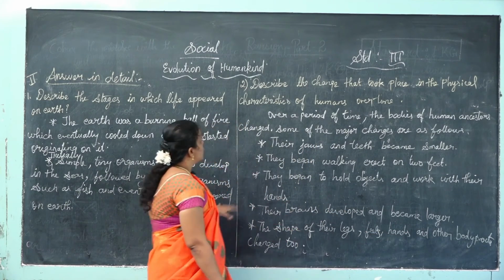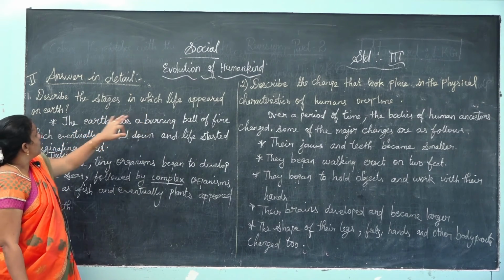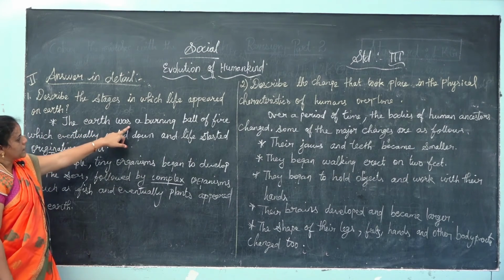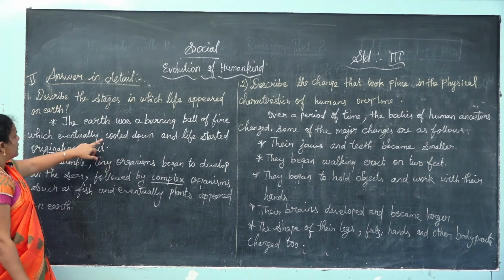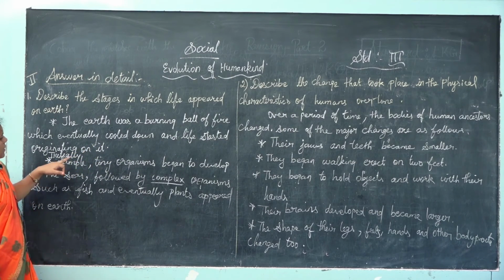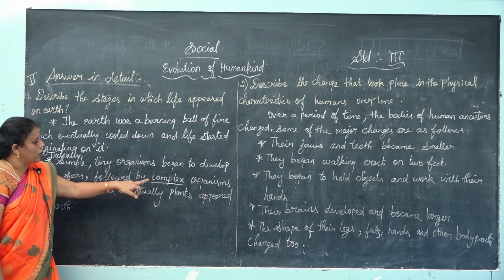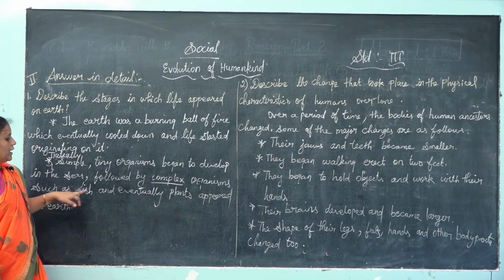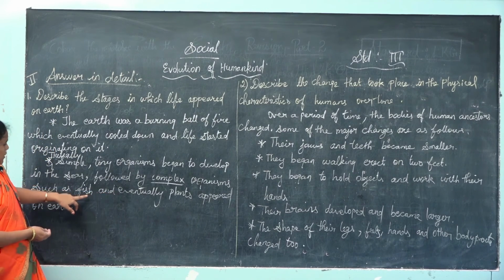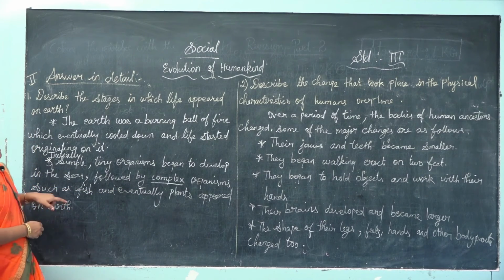So these are the two questions. The first question: describe the stages in which life appears on the earth. So what are the stages? The earth was a burning ball of fire and it cooled down, so life originated on it. Then tiny organisms began to develop in the seas, followed by complex organisms like fish, and then the amphibians and mammals also existed, and eventually plants also appeared on the earth.